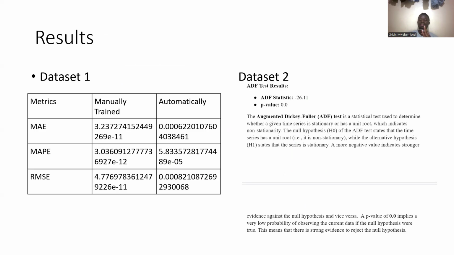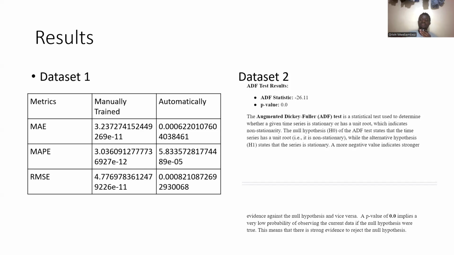If it has a unit root, then it's non-stationary. So the null hypothesis of the ADF test is that the time series has a unit root, that is, it's non-stationary, while the alternative hypothesis, H1, says that the series is stationary.